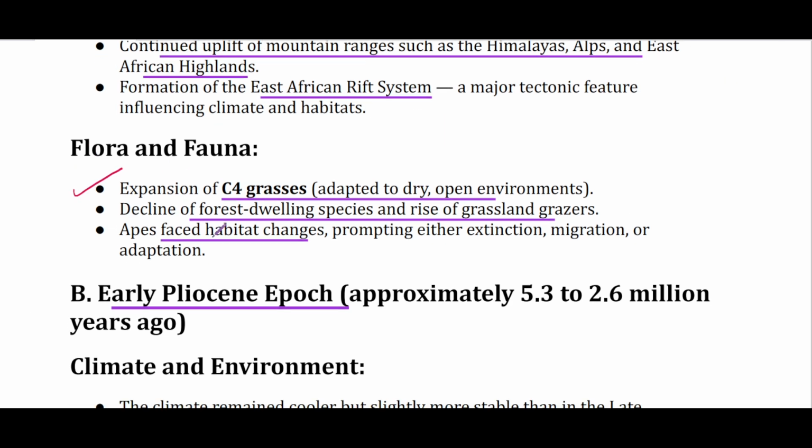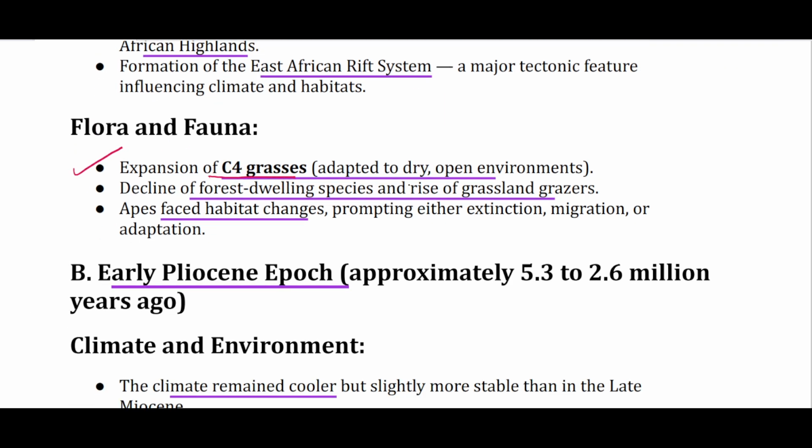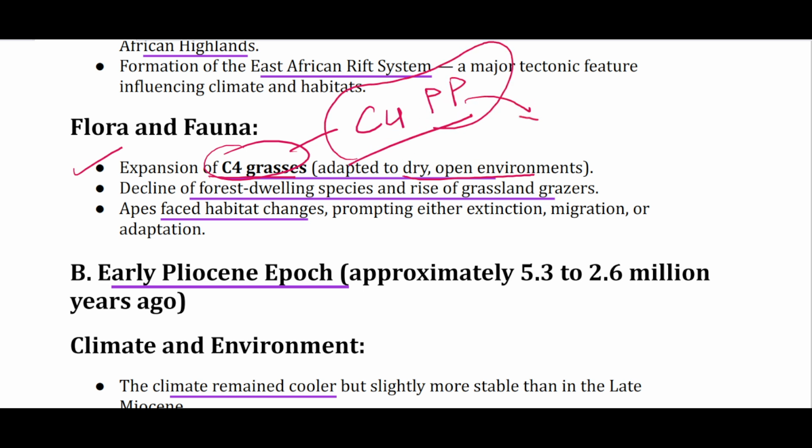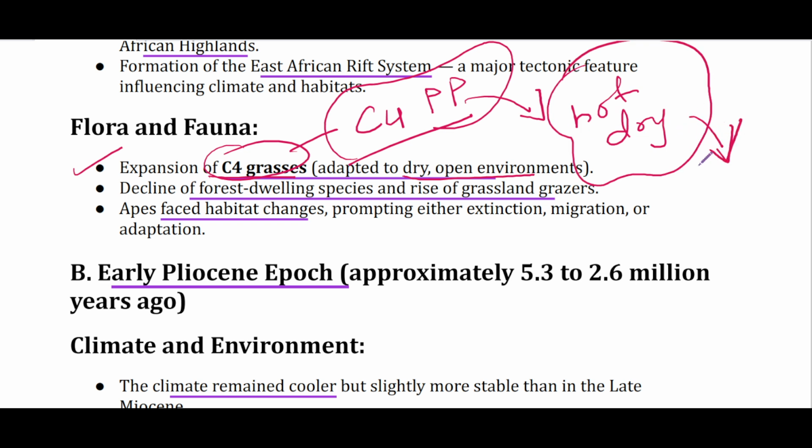Then the late Miocene epoch also saw the expansion of C4 grasses, which are adapted to dry and open environment. Now, if you ask about C4 grasses, so they use a special photosynthetic pathway known as C4 photosynthetic pathway. And this pathway, this photosynthesis, it is very important and efficient in hot and dry climate. जो आपने देखा होगा कि डेजर्ट के अंदर जो फोटो रेस्पिरेशन है वो उसको प्रिजर्व करने के लिए, to minimize photo respiration, the plants and species, the flora, they have special mechanism like thorns वगैरह.